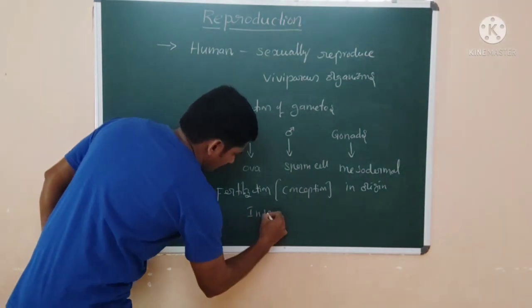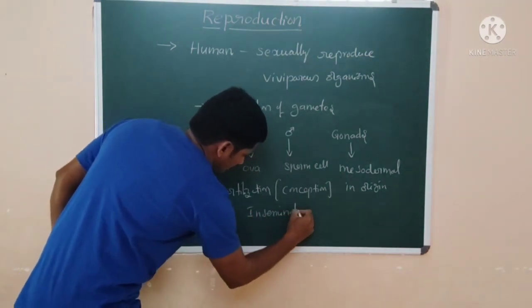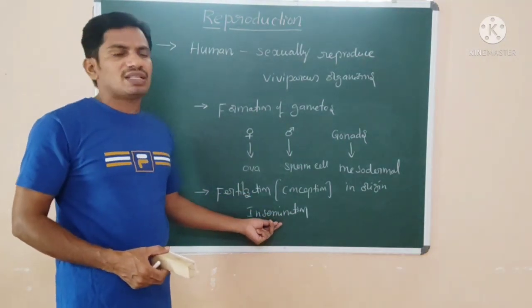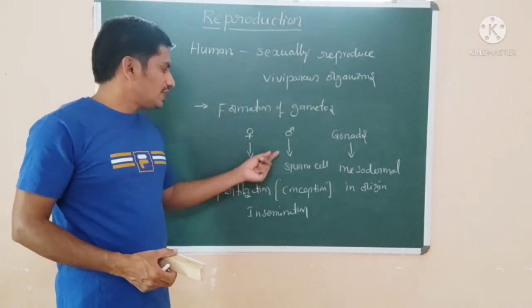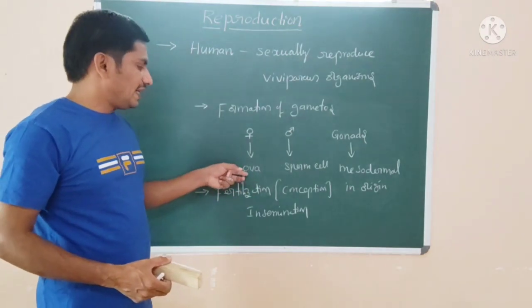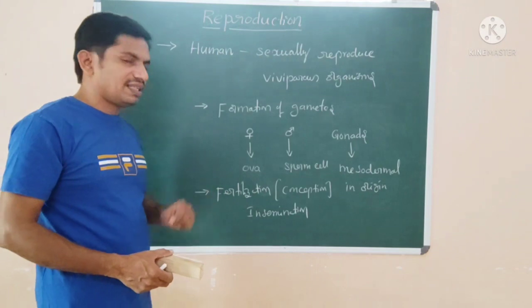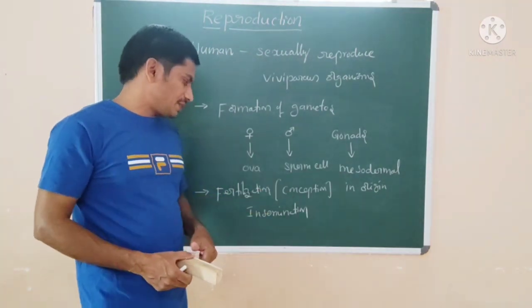Insemination means that male sperm cells should reach the female tract and reach the ovum. Only when insemination happens does fertilization take place. That's known as conception.